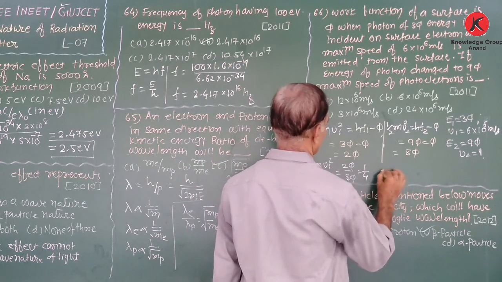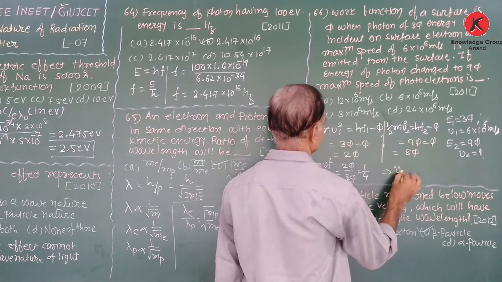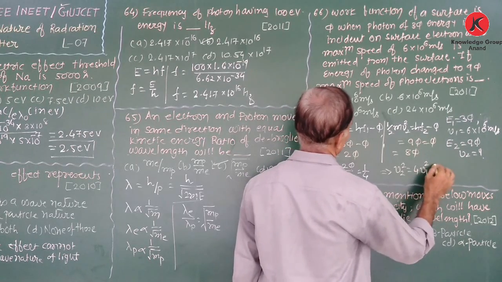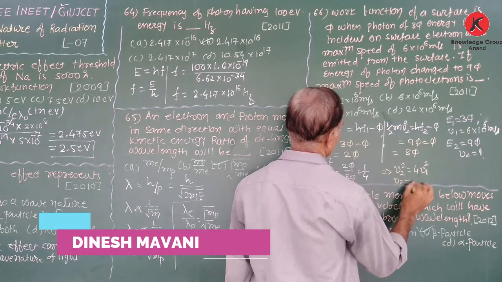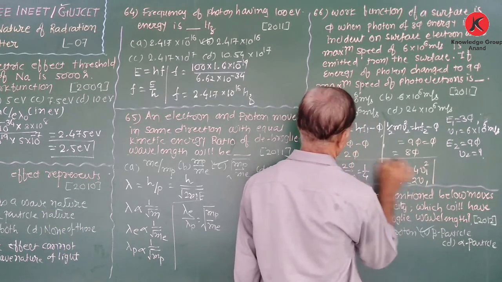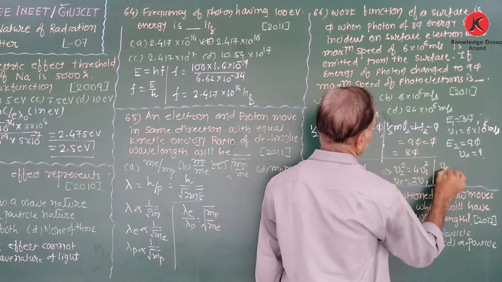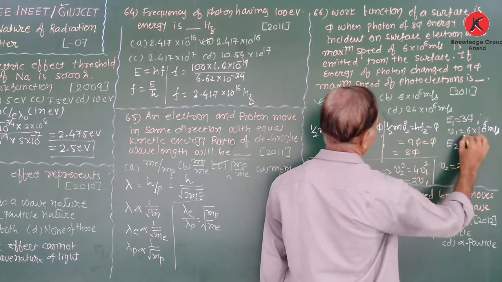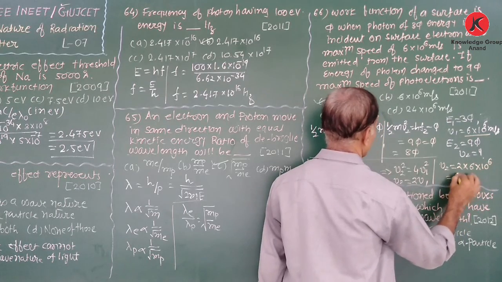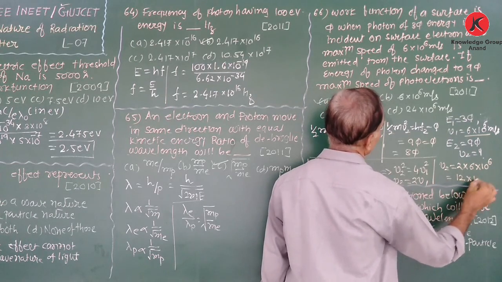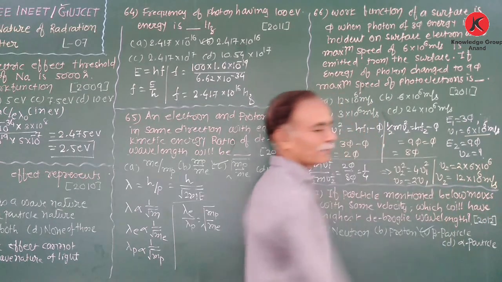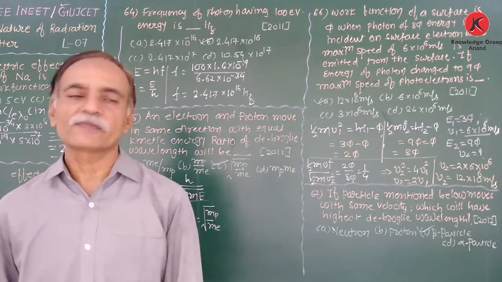Therefore, v2 square is equal to 4 v1 square. Therefore, v2 is equal to 2 v1. v1 is 6 into 10 to the power 6 meter per second. Therefore, 12 into 10 to the power 6 meter per second is the velocity of the photoelectrons emitted from the surface.